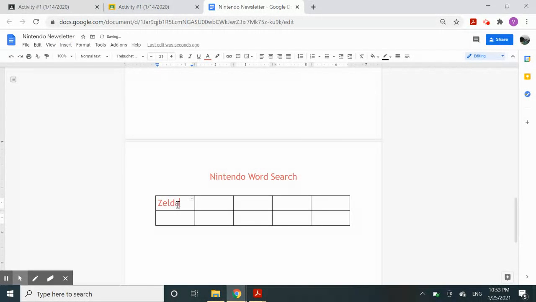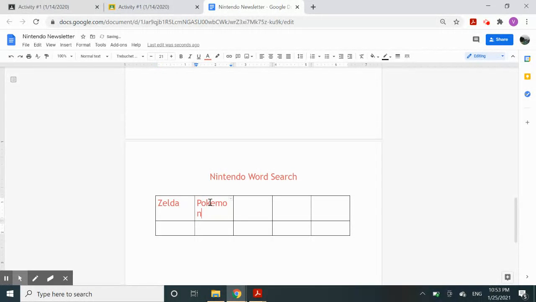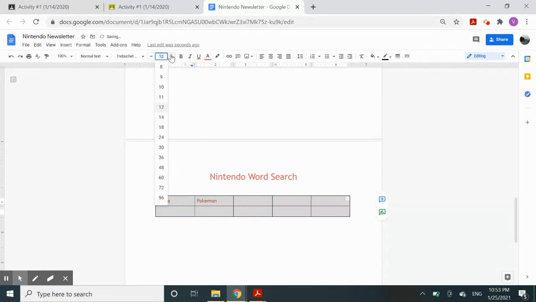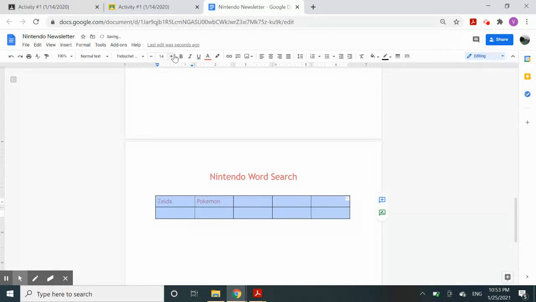Then I'm going to write down the words inside. So Zelda, Pokemon. Yours has to be your own unique. Okay, these are just what Ethan wrote. Since you see how this looks not like a whole word, I'm going to make the word smaller. So I'm going to highlight the entire table, and I'm going to make a size. I think 14 is fine, and I'm going to center align the words so they're in the middle.